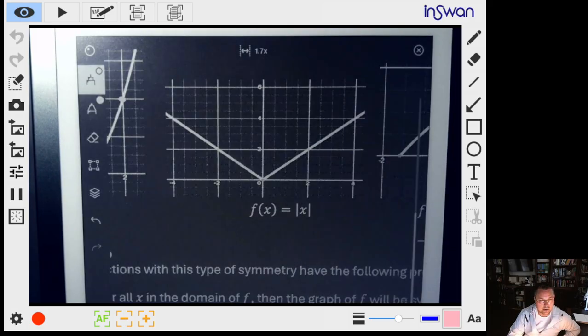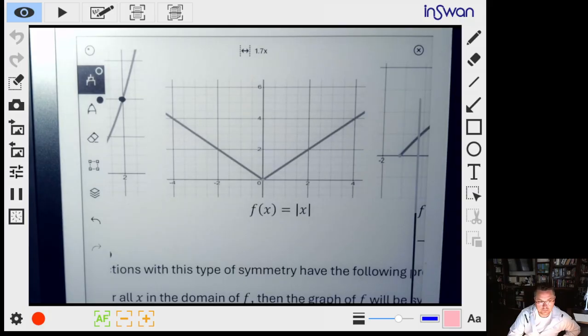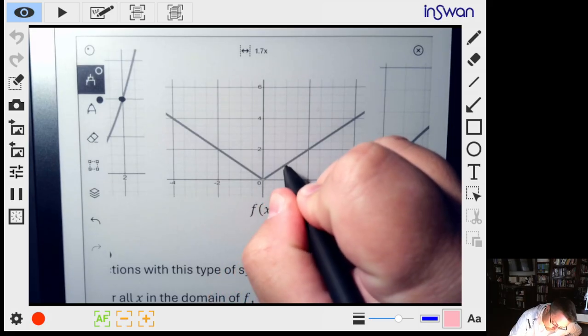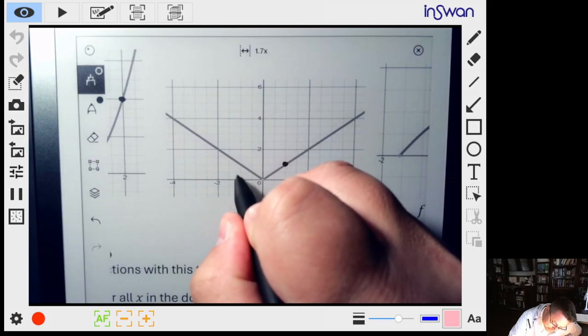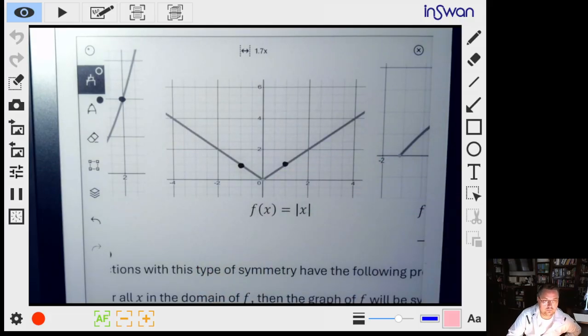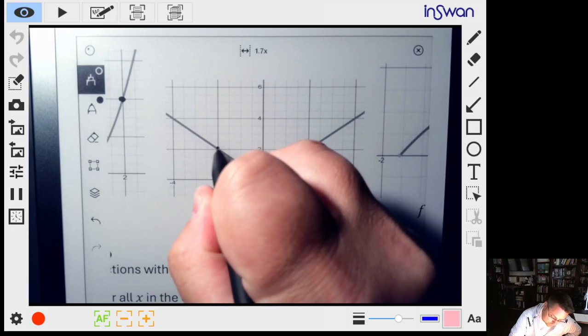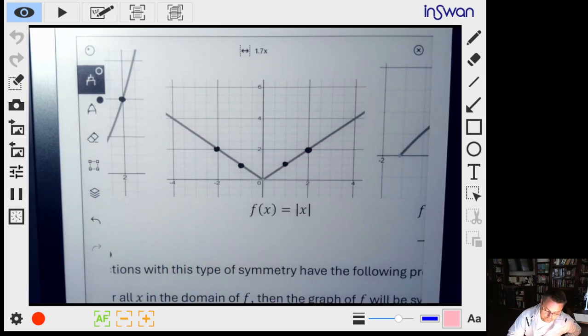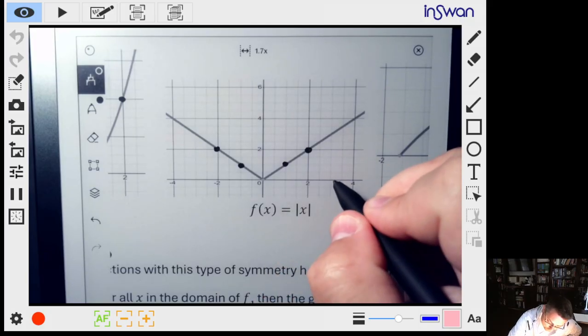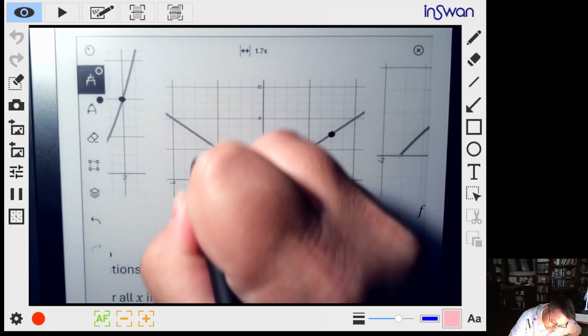Here we've got our absolute value graph. When we go 1 over, we're 1 up. When we go -1 over, we're also 1 up. We go 2 over, we're 2 up; at -2, we're 2 up. We go 3 over, -3 over.